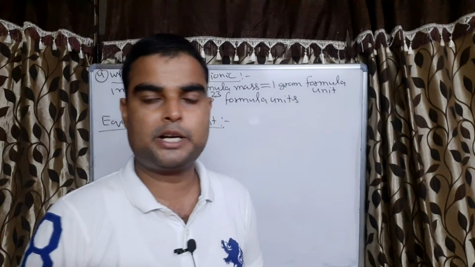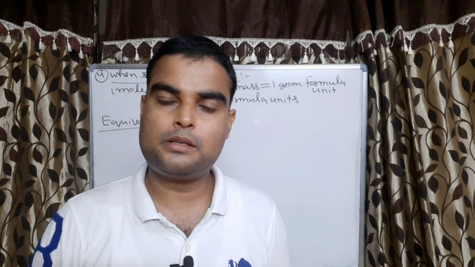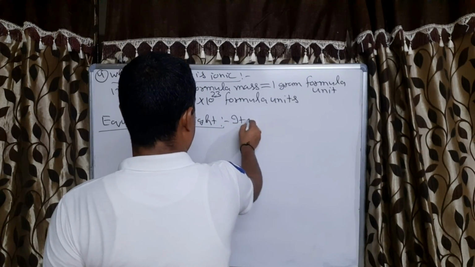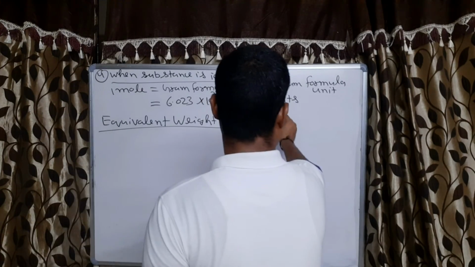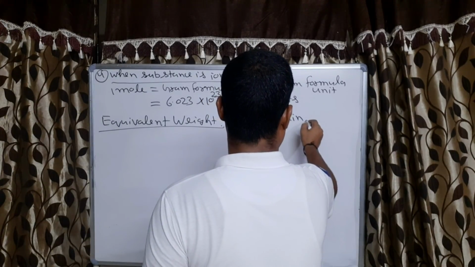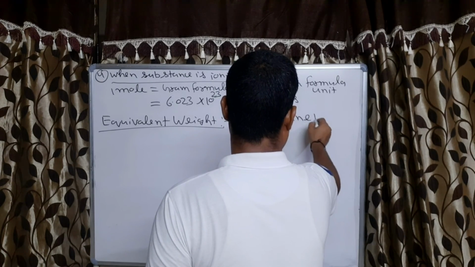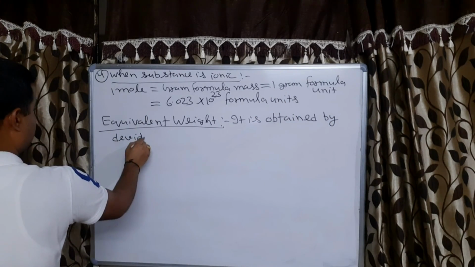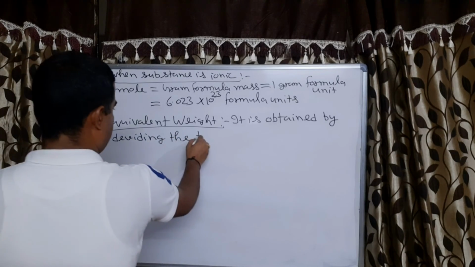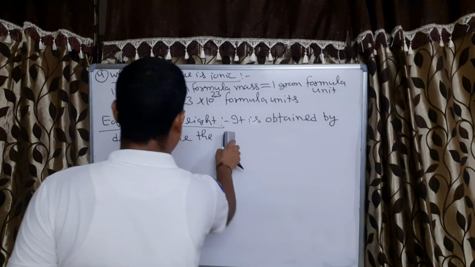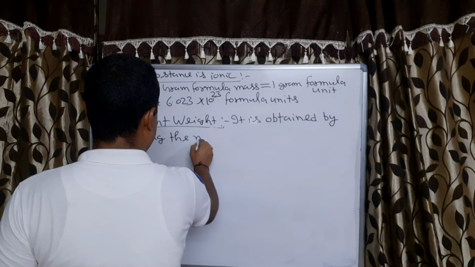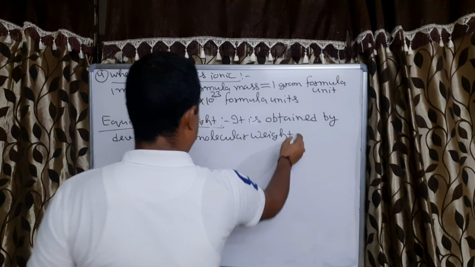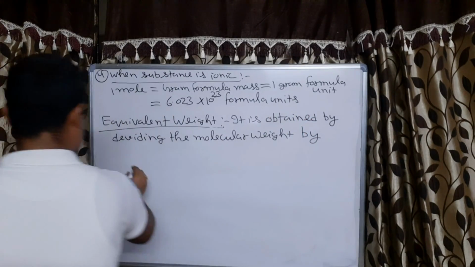Equivalent weight is obtained when we divide the molecular mass by the valency factor.